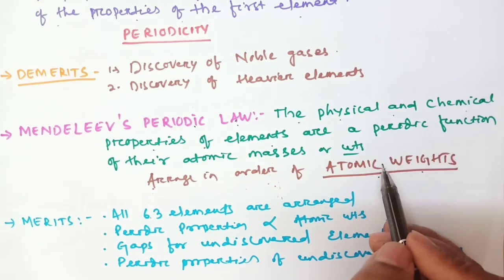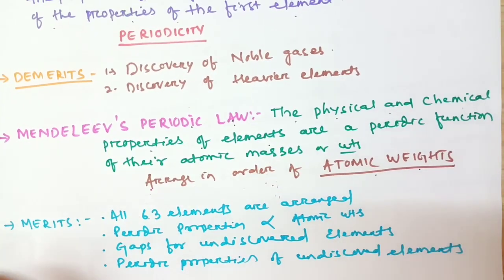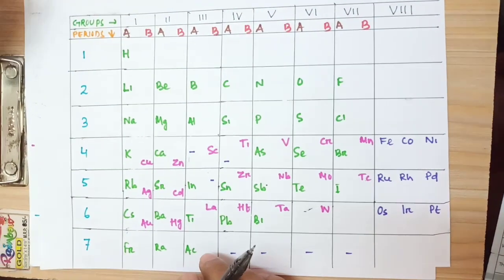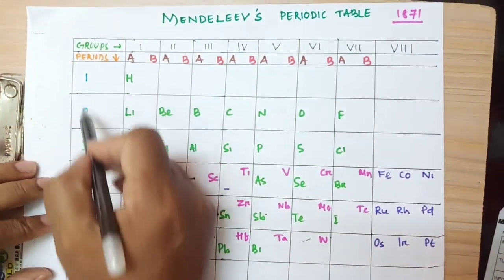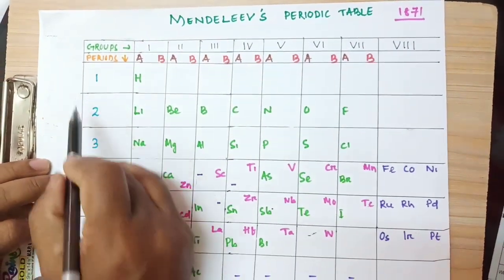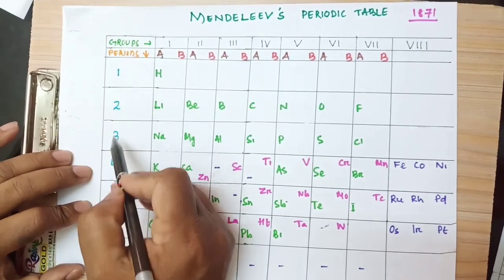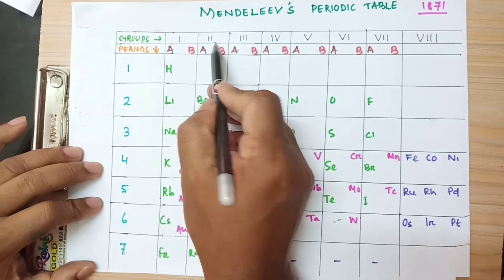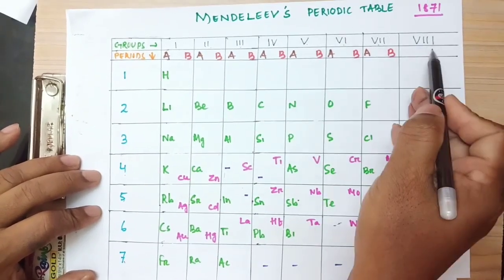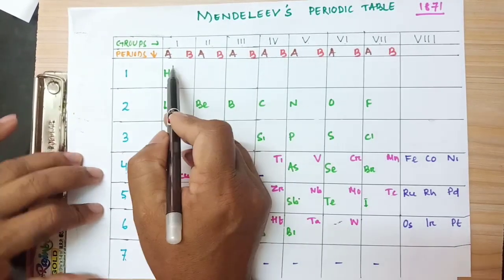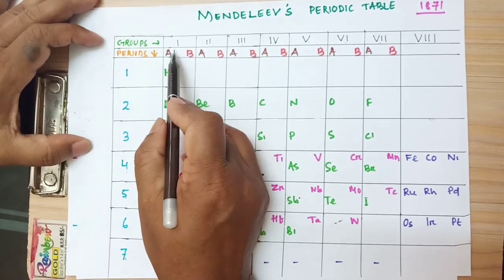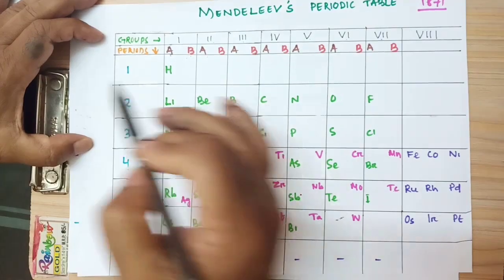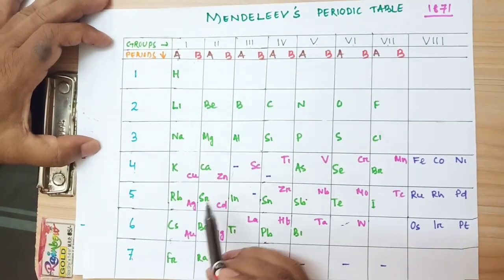He arranged the elements, so what happened? You see Mendeleev's periodic table. See carefully how he made the periodic table. So this is Mendeleev's periodic table. How many periods are there? There are 7 periods. And how many columns, that is, groups, are there? 1, 2, 3, 4, 5, 6, 7, 8. So 8 groups. There are also subgroups: every group is divided into A and B subgroups. So we arrange the elements like this.